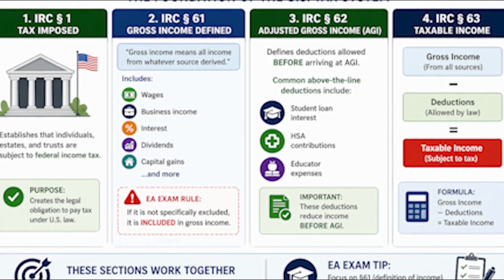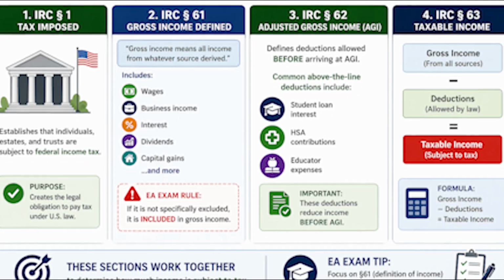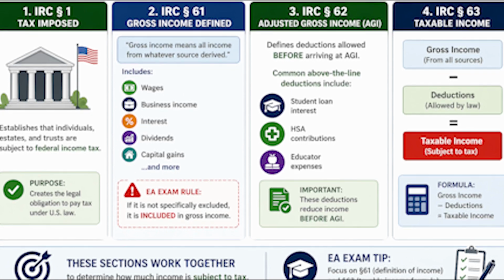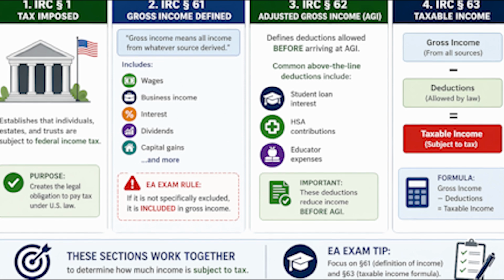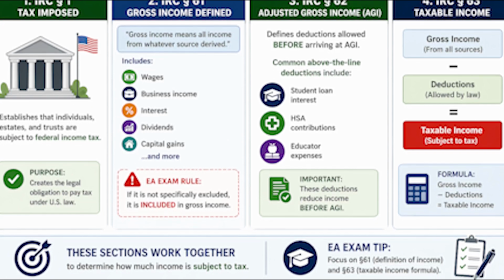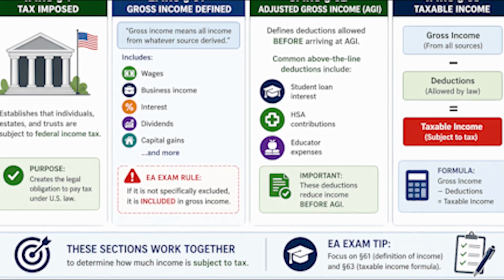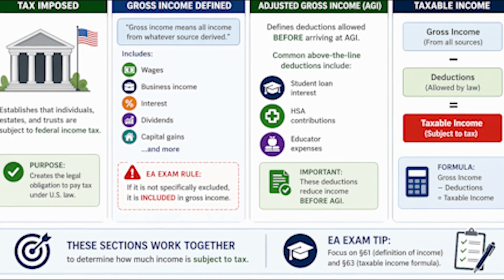IRC Section 62, adjusted gross income, AGI, defines above-the-line deductions such as student loan interest, HSA contributions, educator expenses. IRC Section 63, taxable income formula, gross income minus deductions equals taxable income.